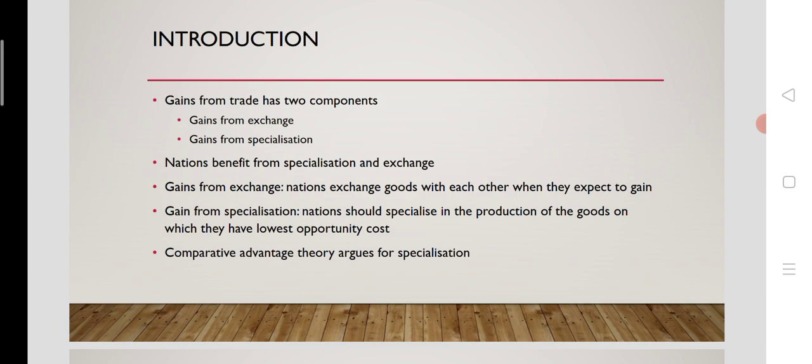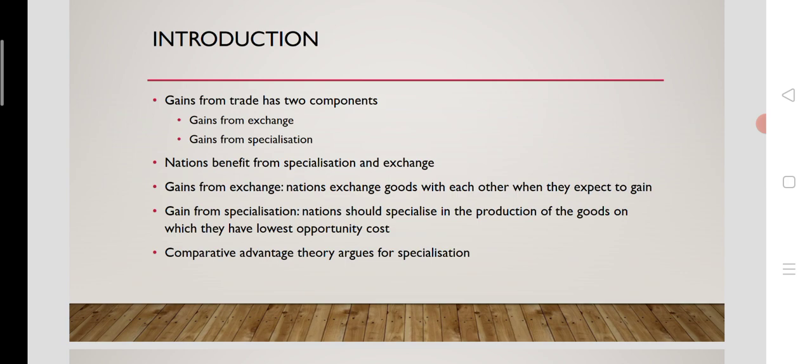Second is gain from specialization. Not only the exchange of commodities but also the specialization will make them able to gain the maximum from international trade. So what does that mean? Gain from specialization means nations should specialize in the production of the commodities on which they have the lowest opportunity cost, or on which they have the comparative advantage.